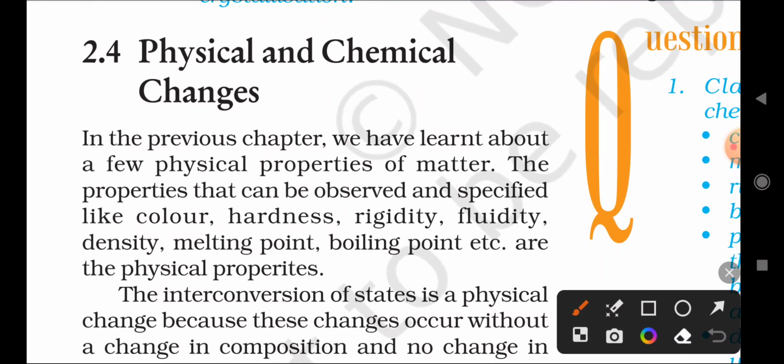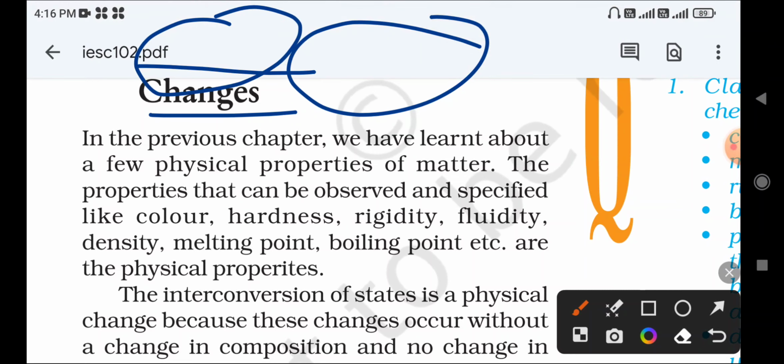Next we will be discussing physical and chemical changes.